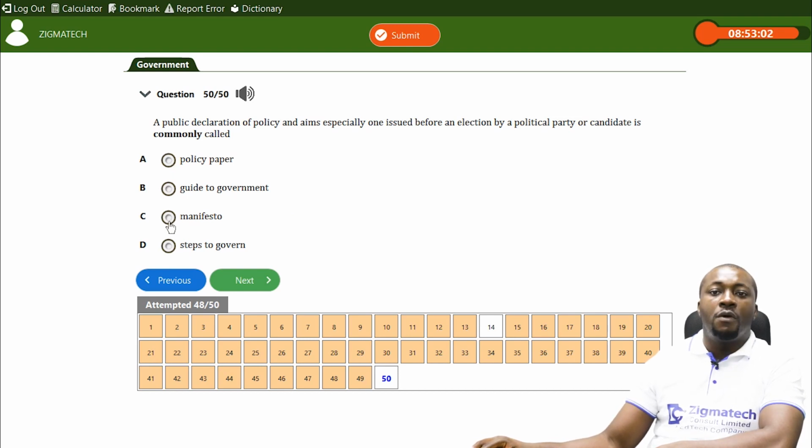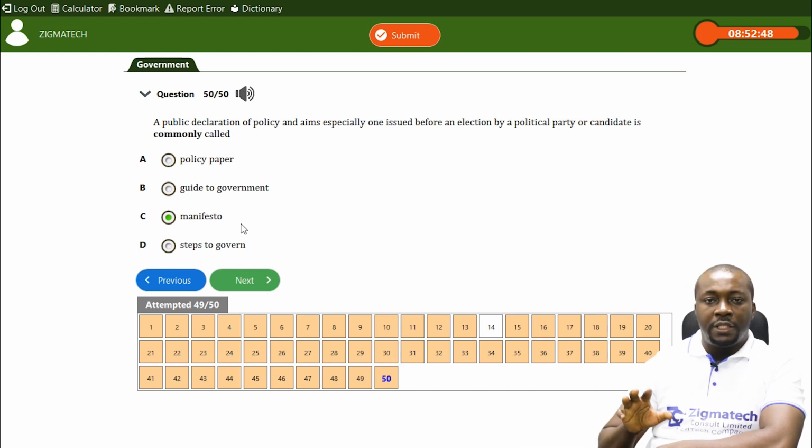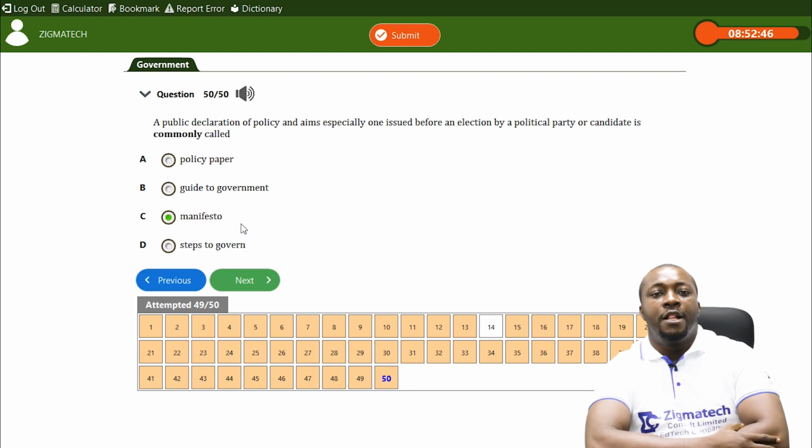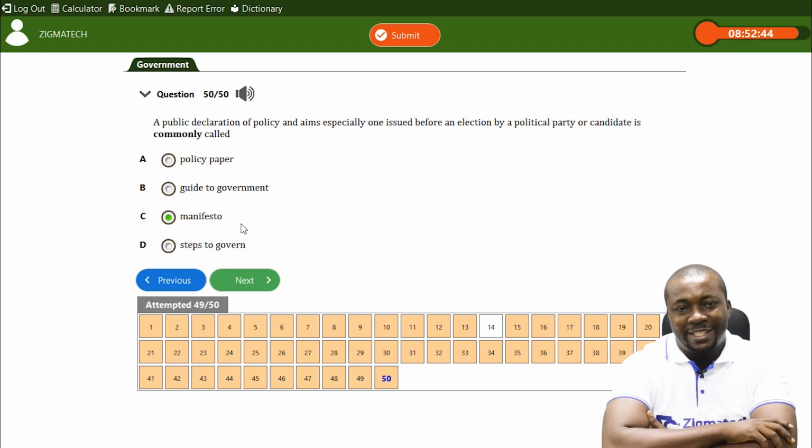This is what we call the party manifesto. That is the manifesto of the party, the documented program of action of the party, which they aim to put into force if voted into power.